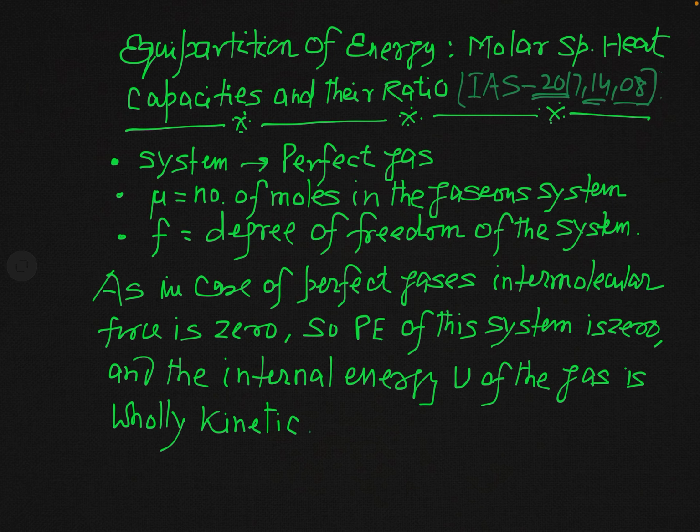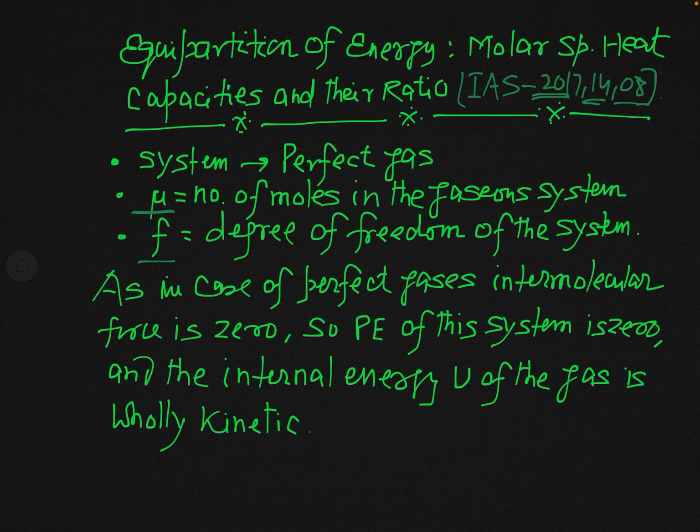And we consider that in our gaseous system there are mu moles present. That is, mass is measured here in moles, so the amount of gas is mu moles. And F is the degree of freedom of this system. You have a concrete knowledge of degree of freedom, as I hope, because you have studied it in great detail in the previous lectures. So we have considered a perfect gas system containing mu moles, and this system has a degree of freedom equal to F.